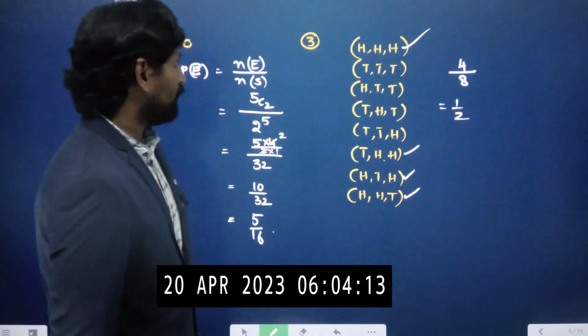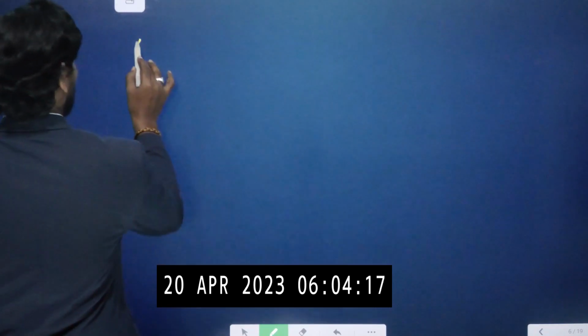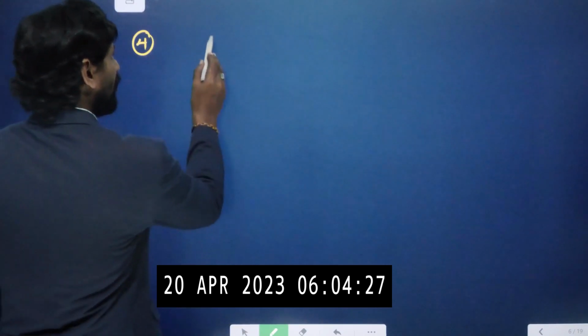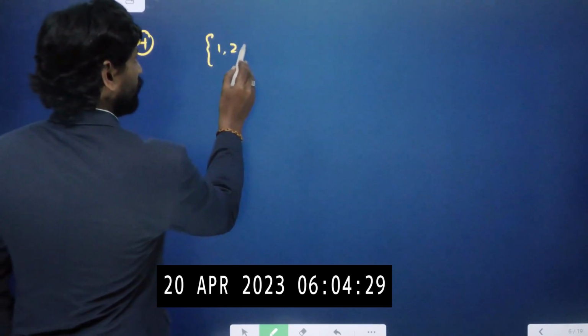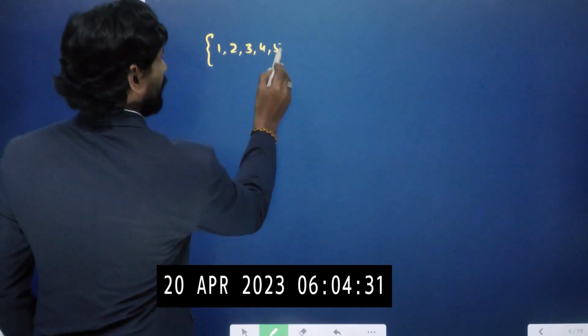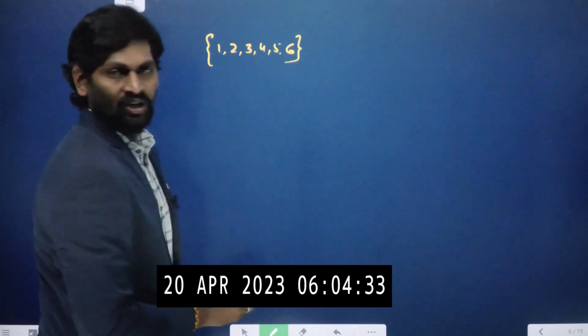Okay, so let us go through question number 4. Given that when a die is rolled, what is the probability of getting an even number? When a die is rolled, what are the outcomes we are having? 1, 2, 3, 4, 5, 6.